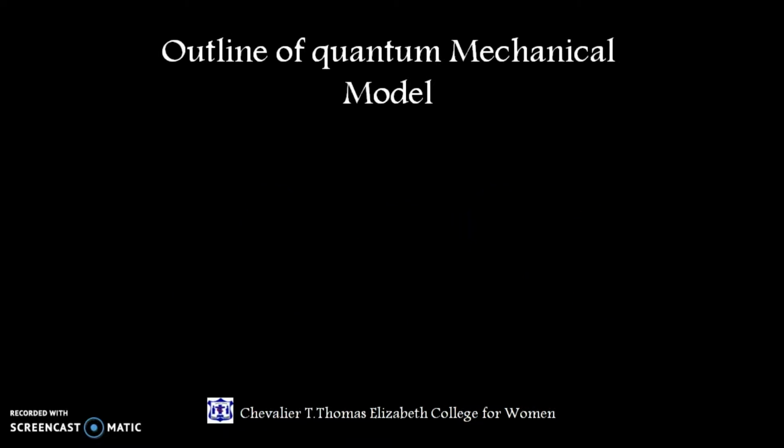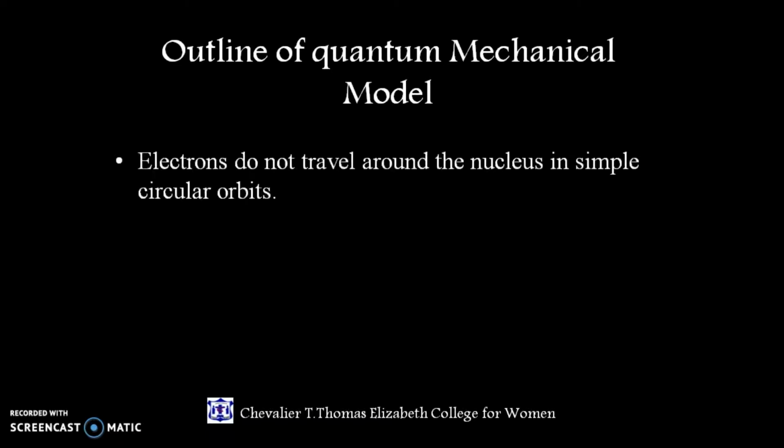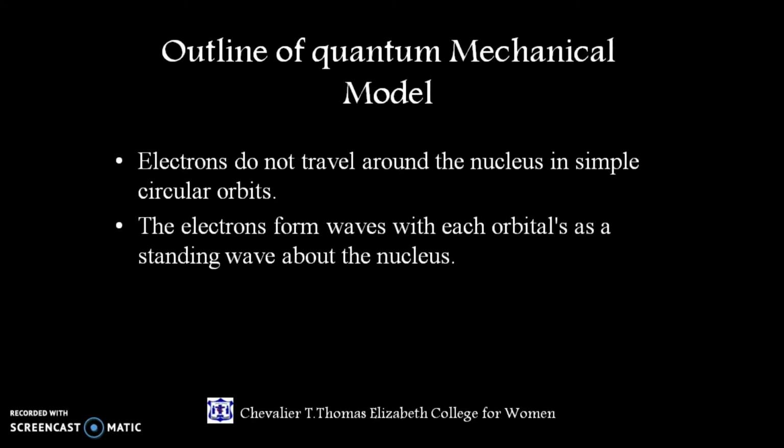Coming to the outline of the quantum mechanical model, electrons are not described as a point source, but they travel around the nucleus and form waves as standing waves. Standing waves are nothing but a vibration of a system in which some particular points remain fixed while others between them vibrate with maximum amplitude.